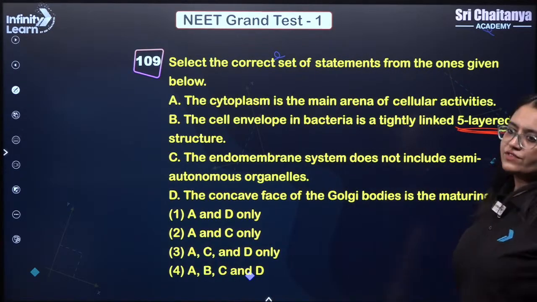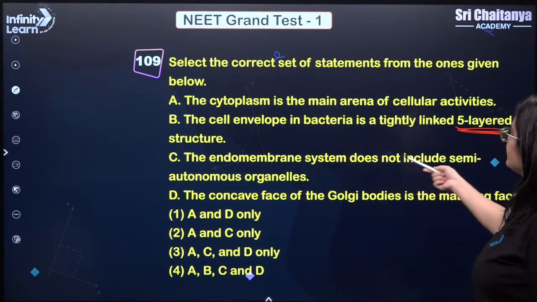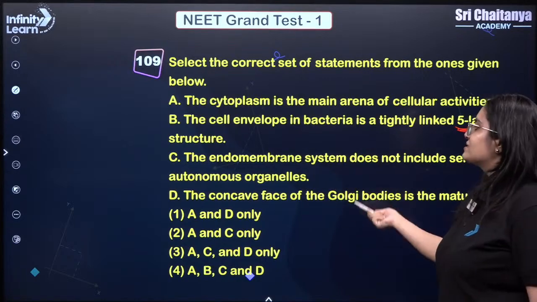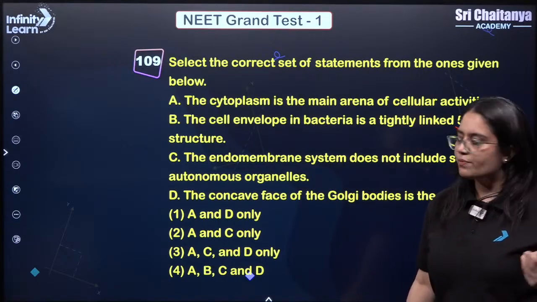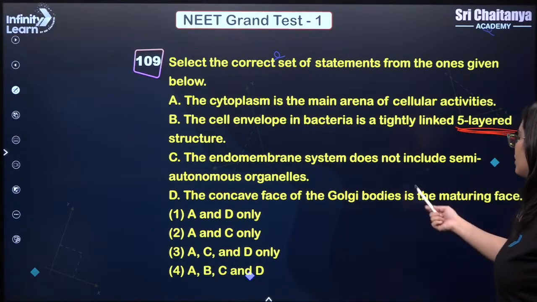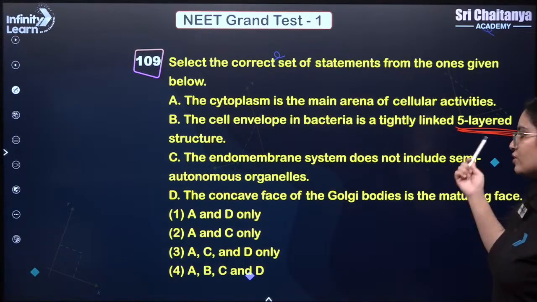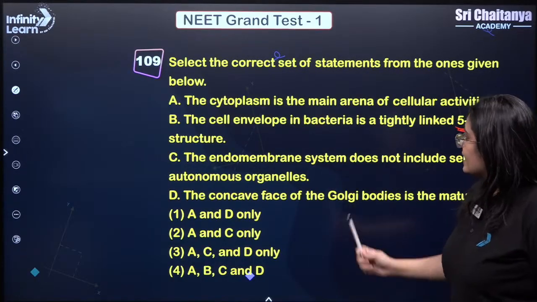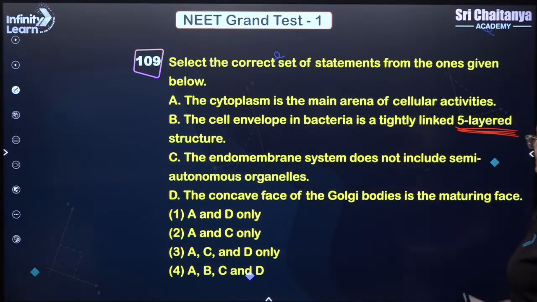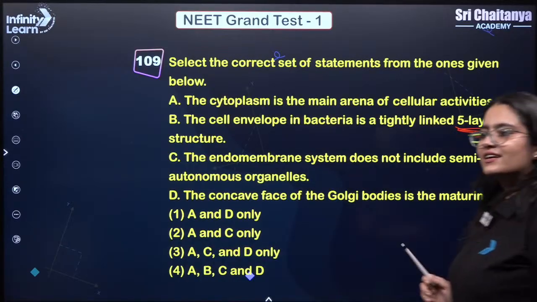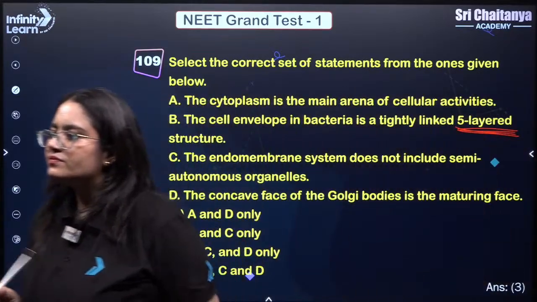Cytoplasm is the main arena of the cellular activities. Endomembrane system does not include semi-autonomous cell organelles, that means mitochondria and chloroplast. Concave face of the Golgi body is the maturing face. So correct here. So what is the correct answer? A is correct, C is correct, D is correct, 3 is the right answer. Correct, everyone?